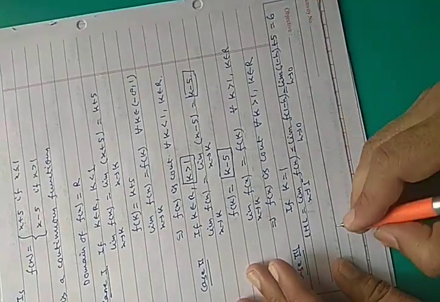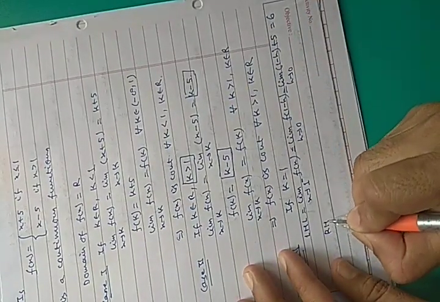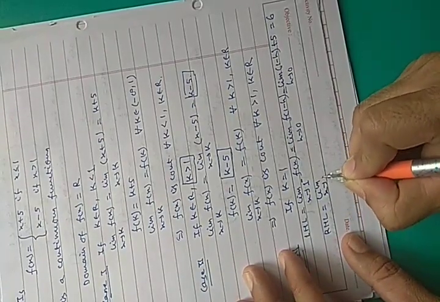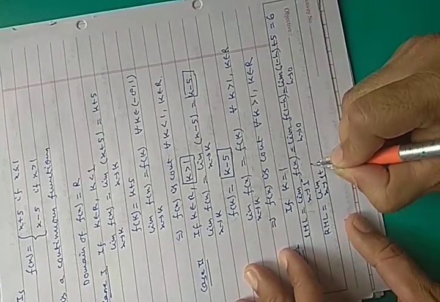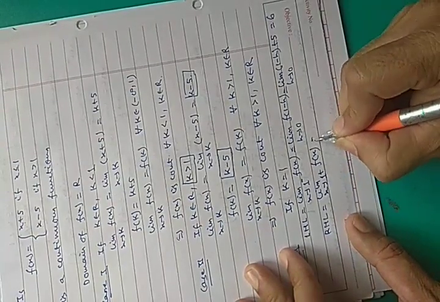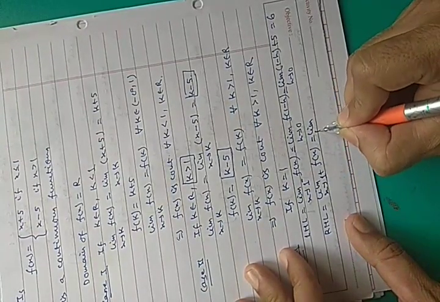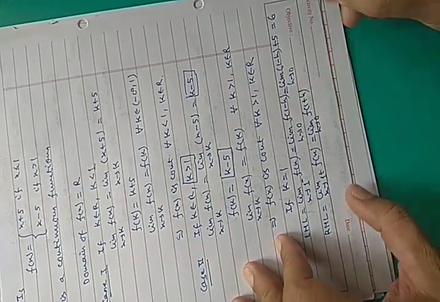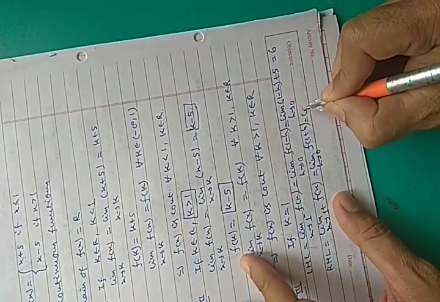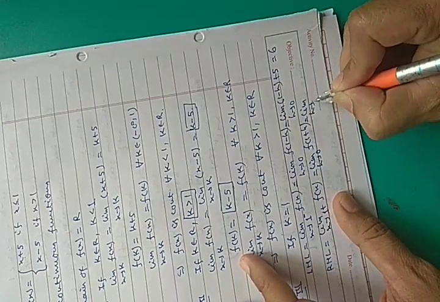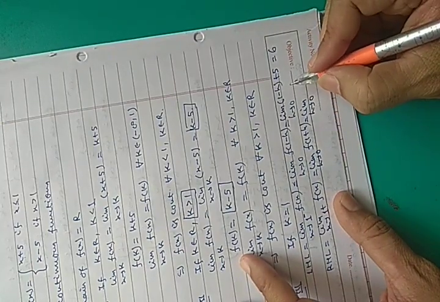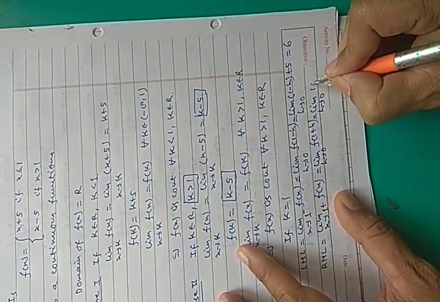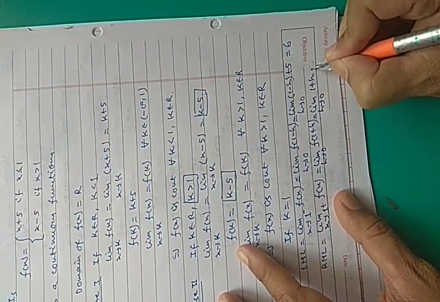Then the right hand limit. So the right hand limit is limit x approaches to 1 plus f(x). So limit h approaches to 0, f(1 plus h). Which function do you have to take? This function: 1 plus h minus 5.